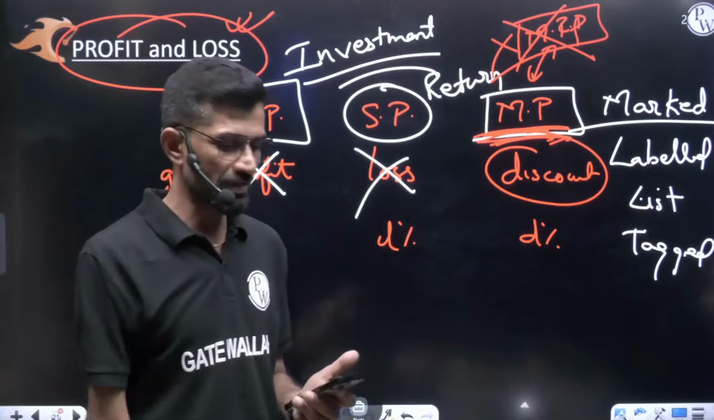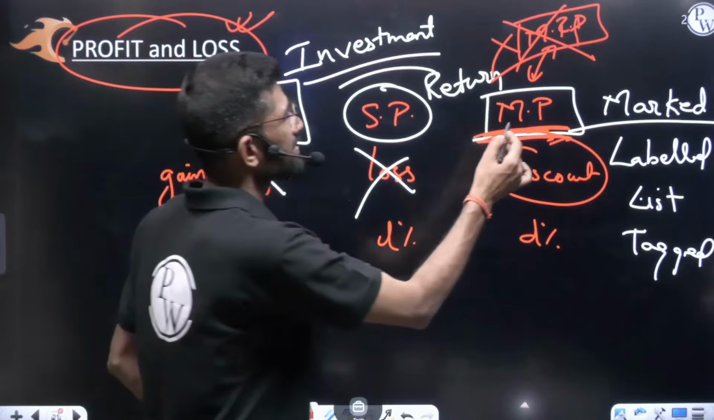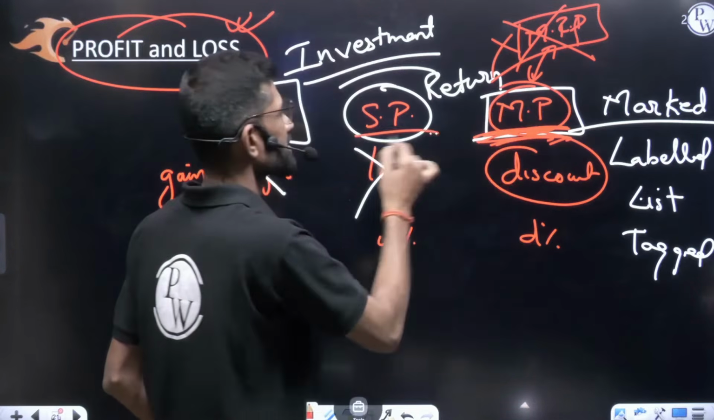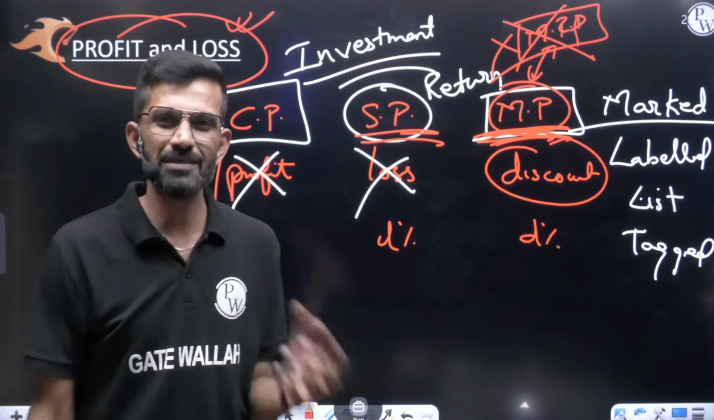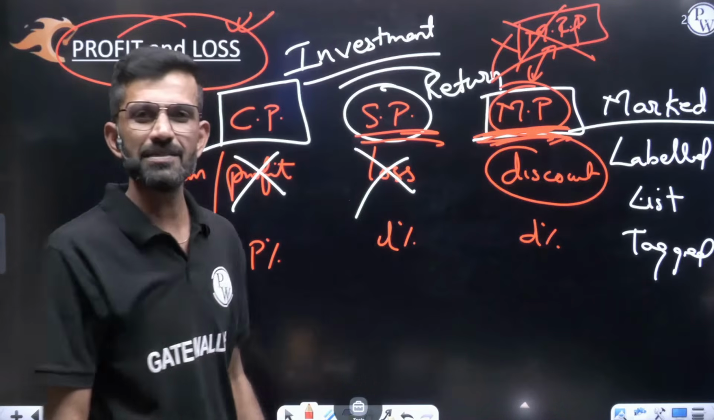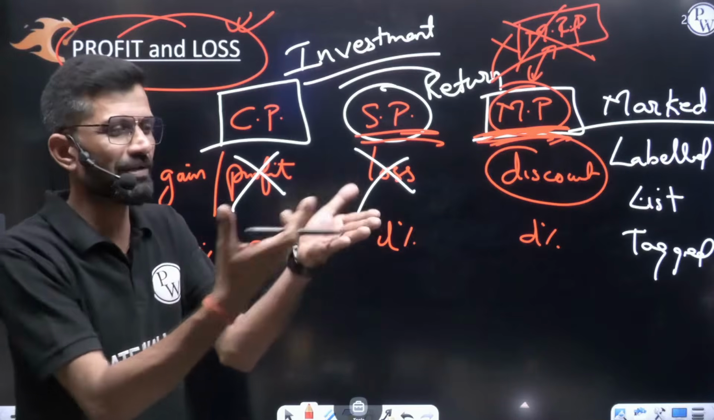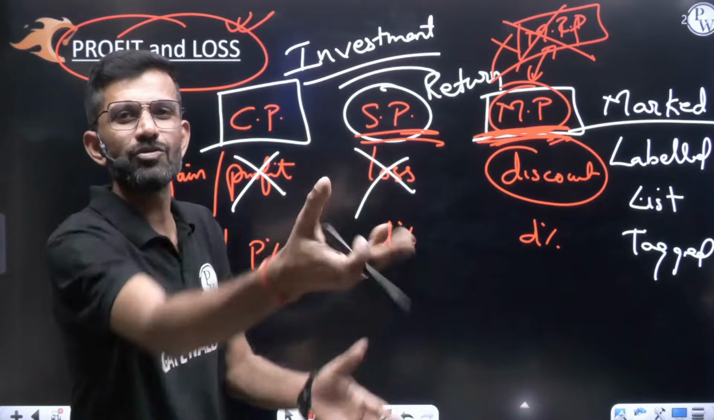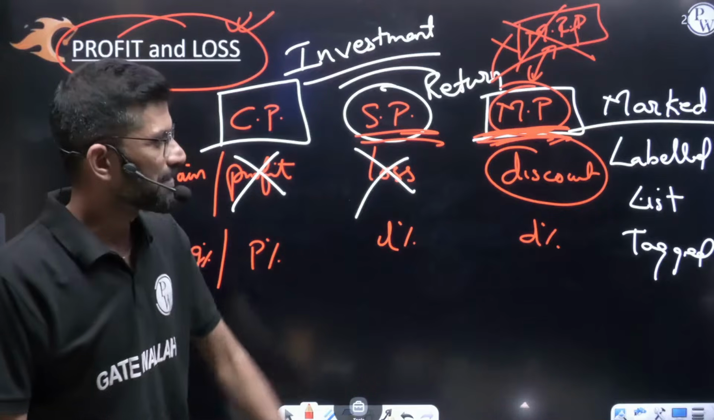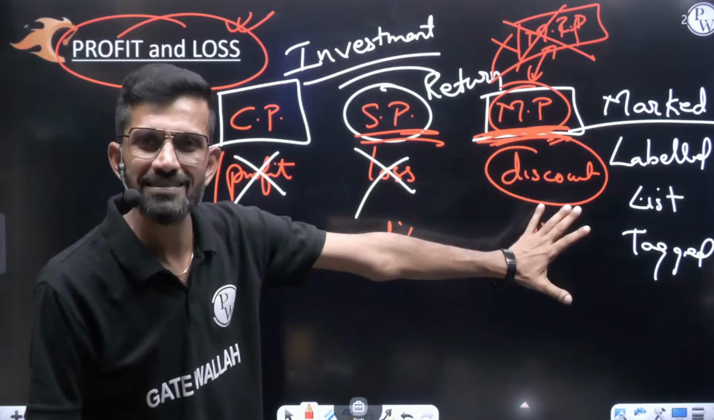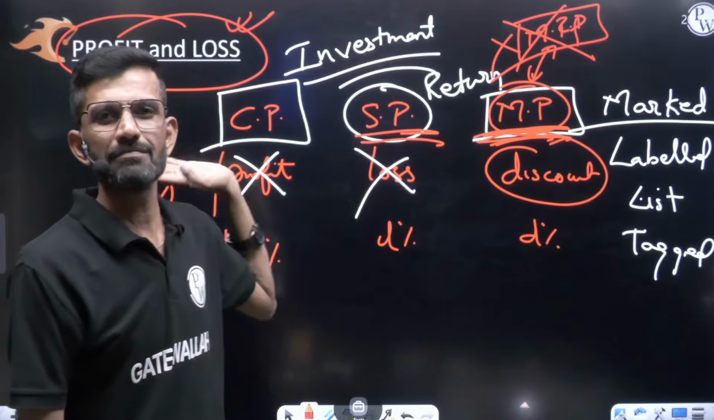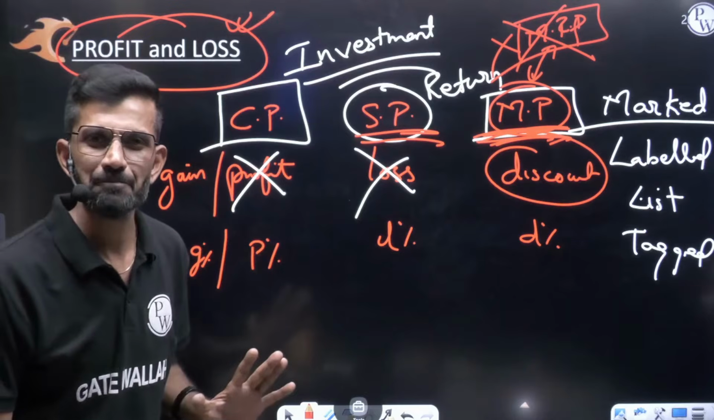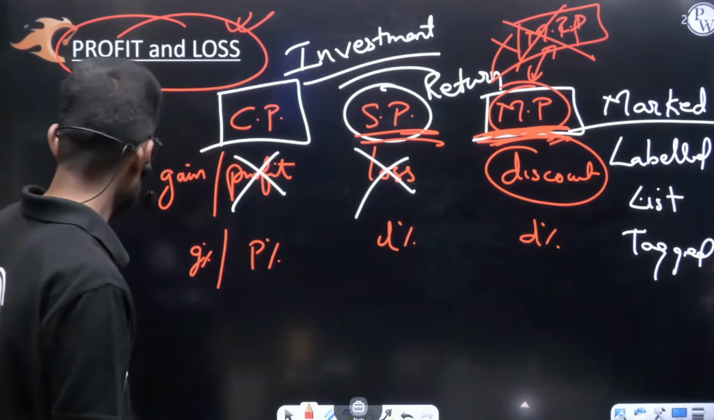If no discount is given, in that case you can say the mark price itself becomes the selling price. Whatever label is written, no discount, so at that rate only they will sell. Means this mark price is used only for giving discount. If no discount, then mark price and selling price become the same. Moving further, let us understand.